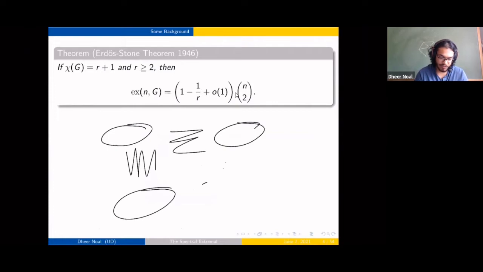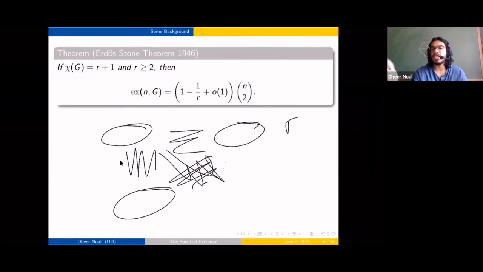Now, if you have r parts, then it's not going to contain any graph with chromatic number r+1 as a subgraph.